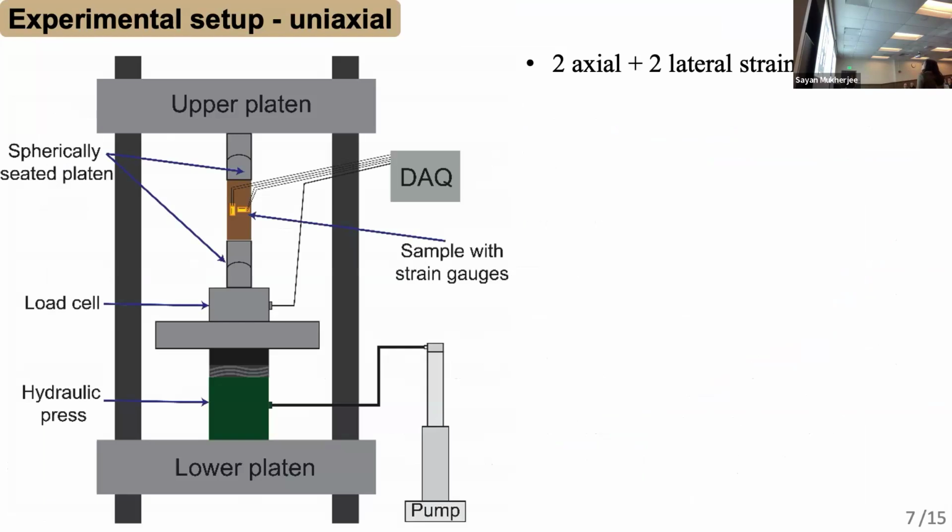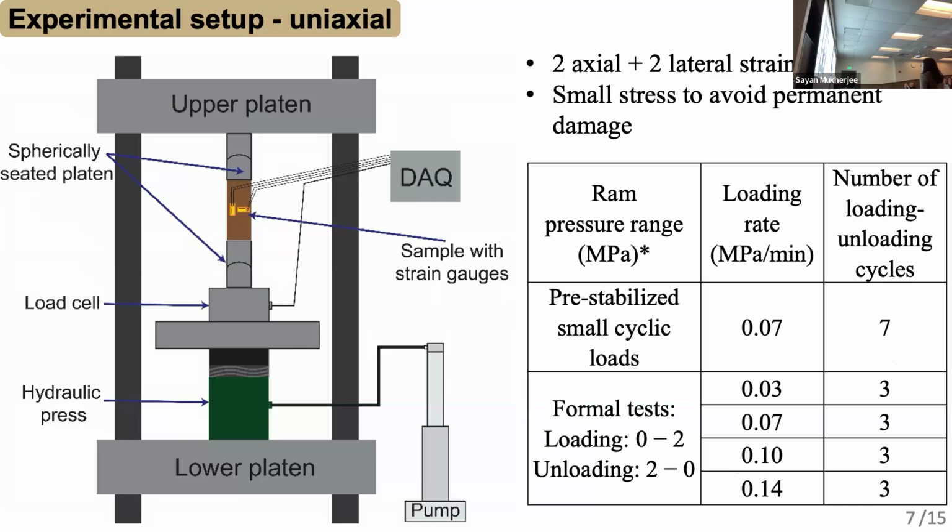Here is a simple uniaxial experimental setup to show you how we did it in the lab. For the rocks, we apply 2 axial and 2 lateral strain gauges to measure the strain, and the stress is measured by the load cell underneath. In the lab, we first do pre-stabilizing small cyclic loads to stabilize the sample. Then in the formal test, we do the loading and unloading test. We also tested different loading rates to see the loading rate effects, and repeated for multiple cycles to ensure repeatability of our results.